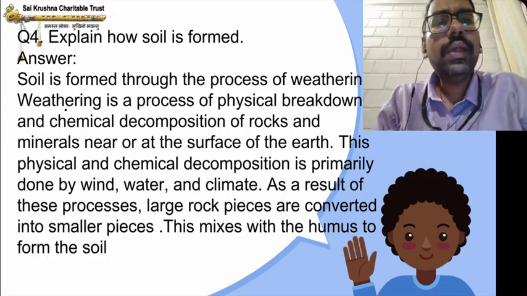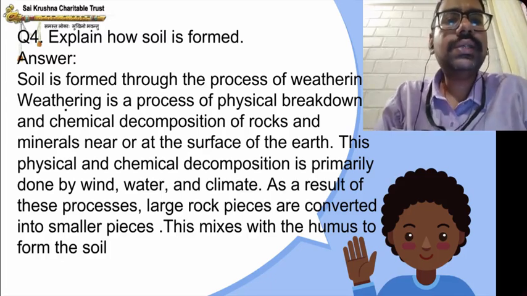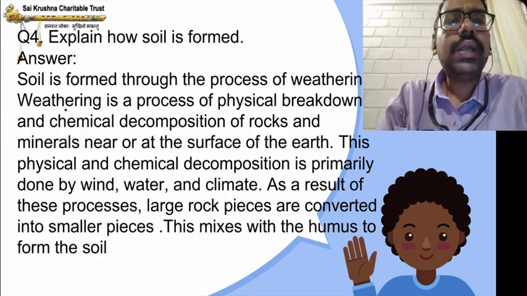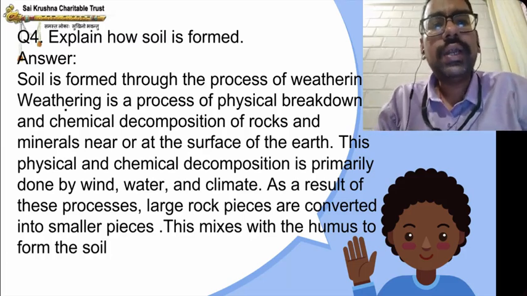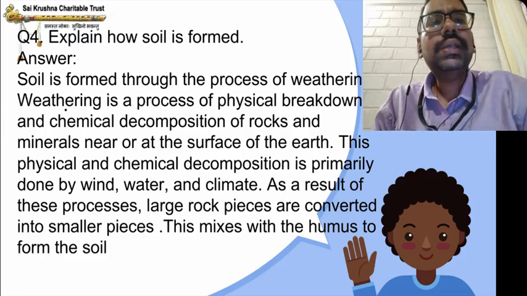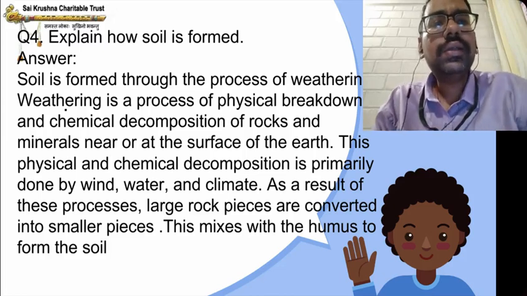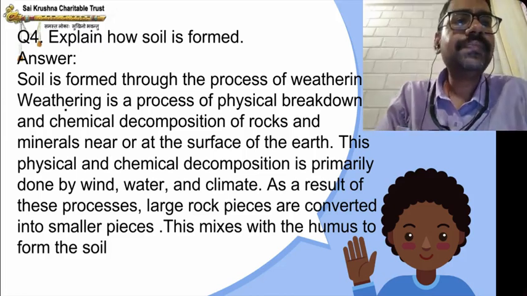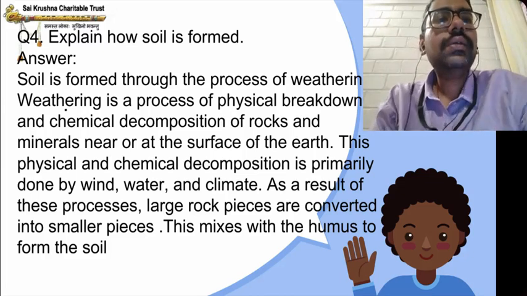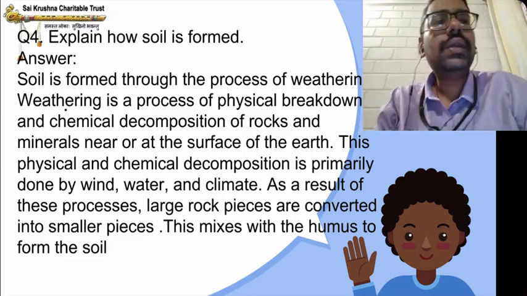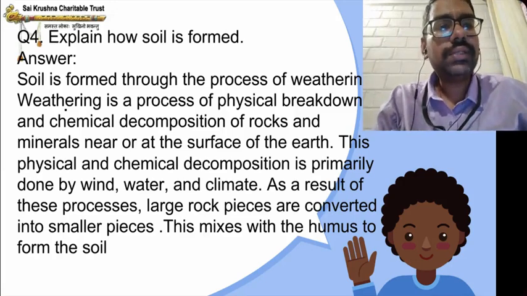As a result of this process, large rock pieces are converted into smaller pieces. This mixes with humus to form the soil. Humus means what, children? Dead plant and animal matter decomposed by organisms in the soil that form the humus.